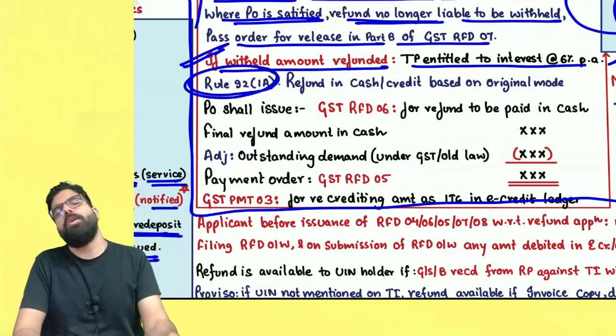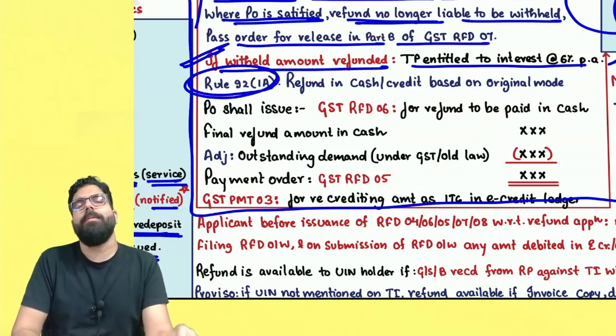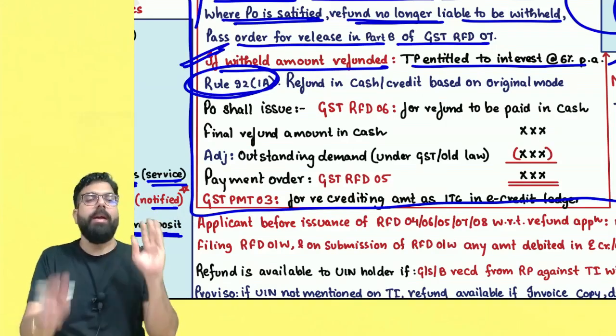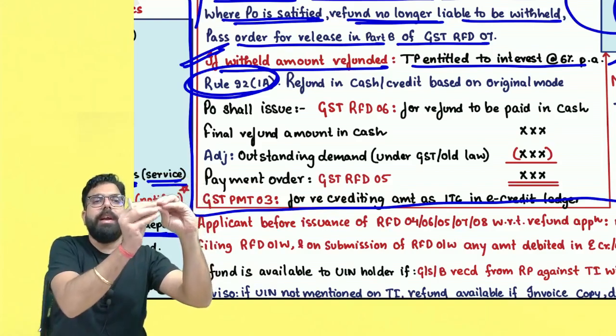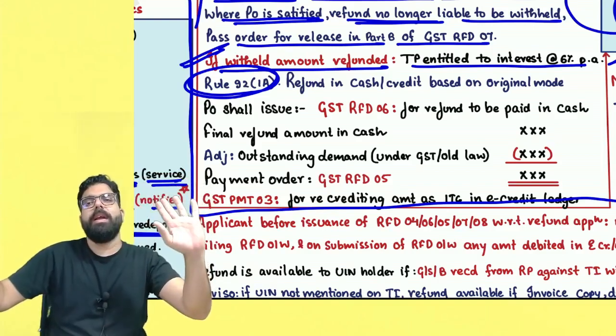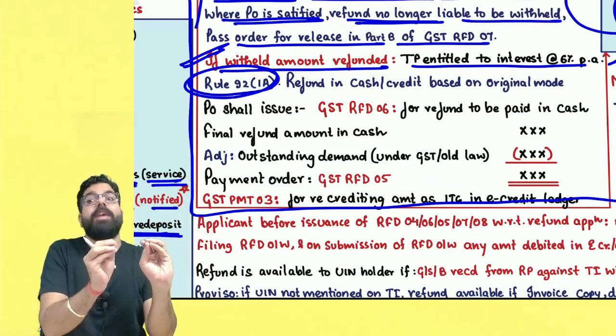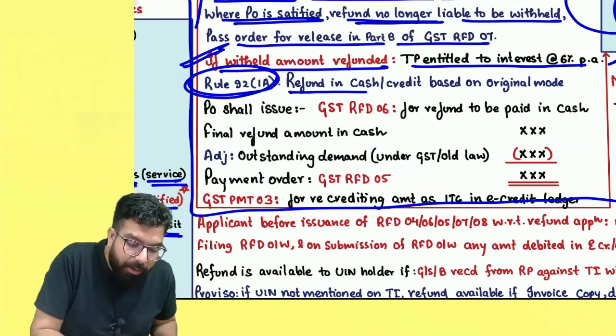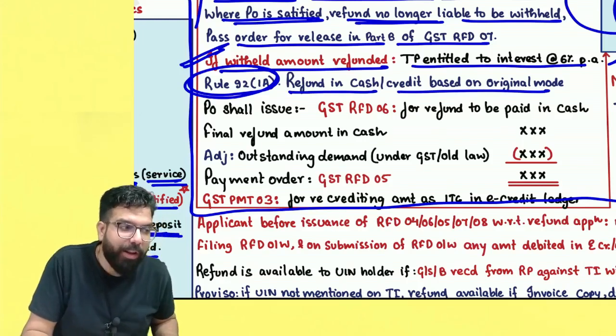Sir, what is Rule 92(1A) telling? Always remember, the refund will be given as per the original mode of payment. If you had originally used your e-credit ledger, the refund also will be put in the e-credit ledger. If you had originally used your cash, then the money will be given in your bank account. Always remember, refund in cash or credit based on the original mode of payment.